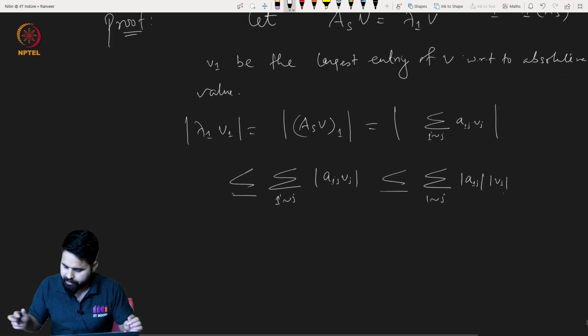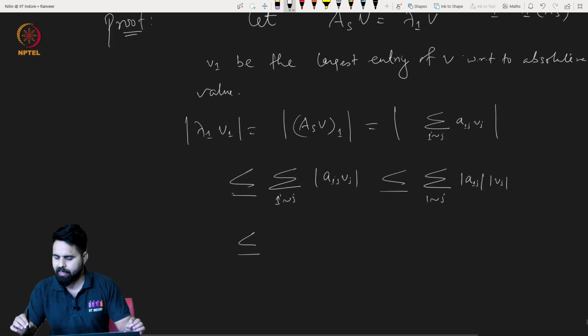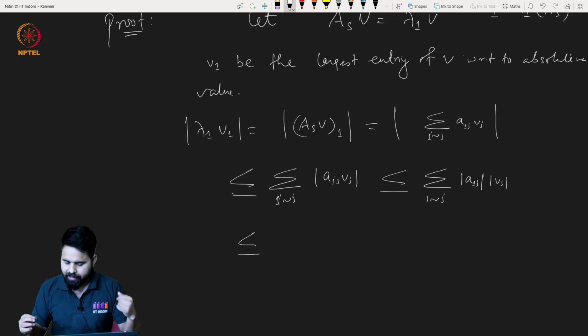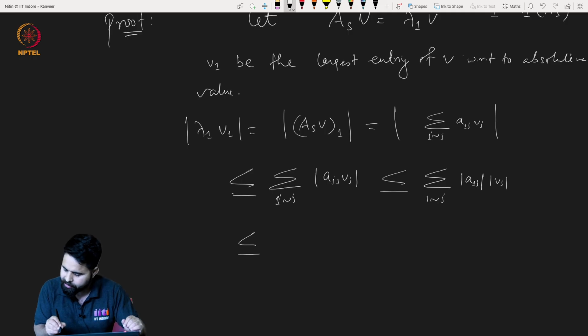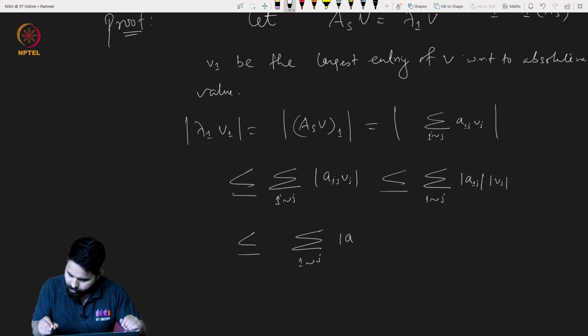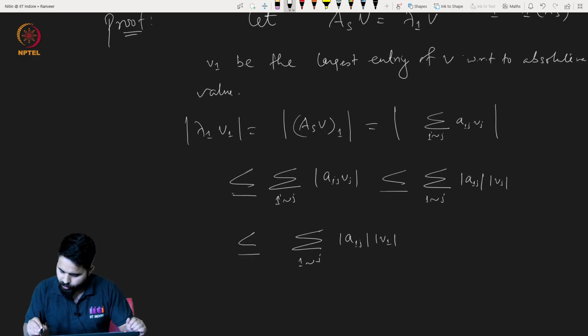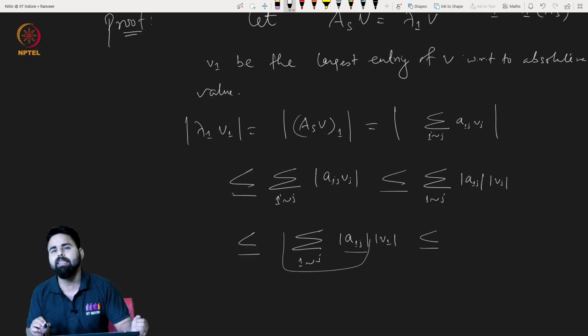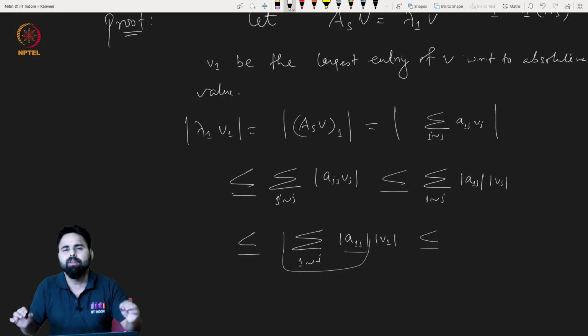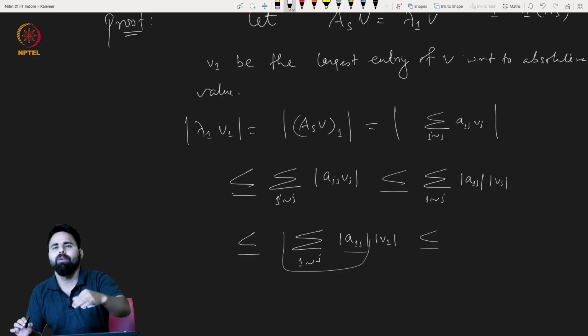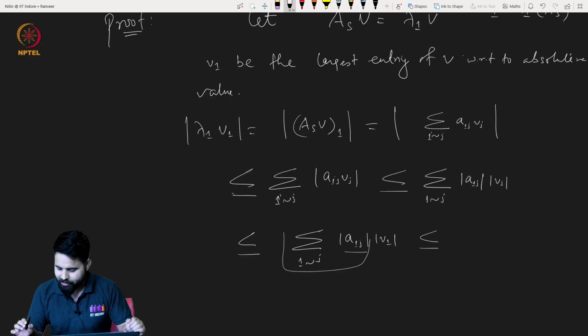There will be a few more inequalities. Now vj is always less than or equal to v1 in absolute value, because v1 has the largest modulus, so this is less than or equal to the summation over neighbors j of 1 of the absolute value of a1j times the absolute value of v1. Since v1 is constant, you can take it outside, and the remaining quantity is the sum of the entries of the first row in absolute value, which is always less than or equal to the maximum degree.